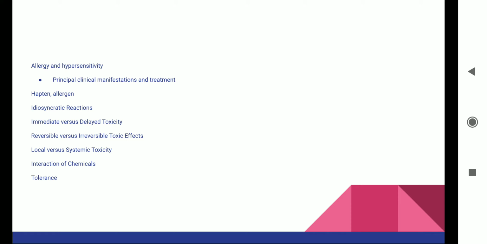If you give a less amount of drug, the effect would be very minor. But in the case of allergy, even if you give a small amount of drug, the effect is going to be very, very high. So there is no linear relation of drug dose to the effect of the reaction.